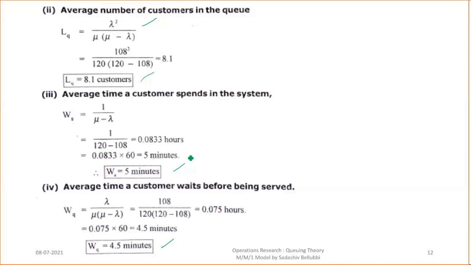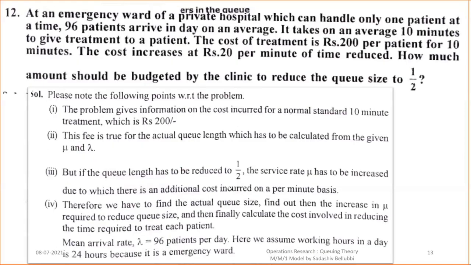Next, we'll move on to the next different type of problem. This problem is a little bit different compared to all the four problems. This fifth problem: at an emergency ward of a private hospital, which can handle only one patient at a time. It means that, again, it is the MM1 model, one patient at a time.